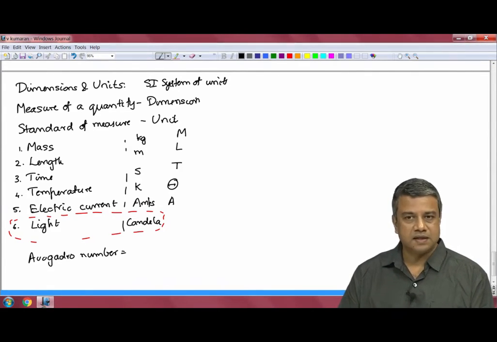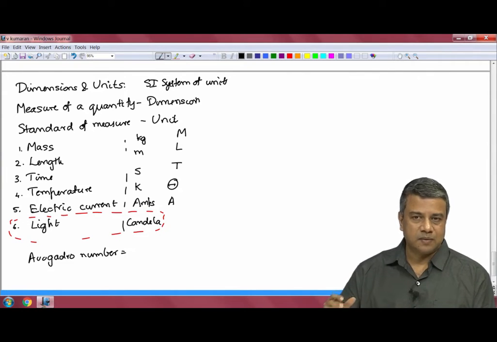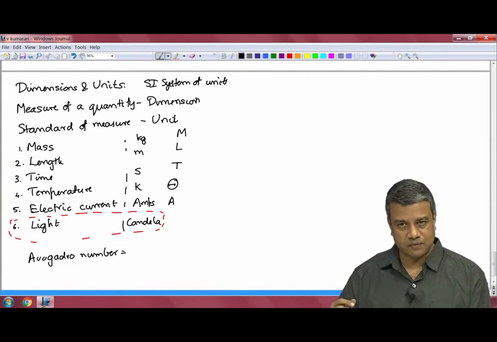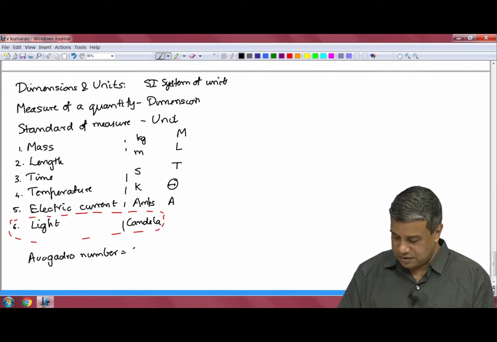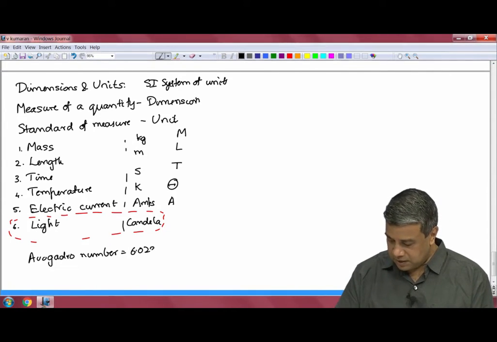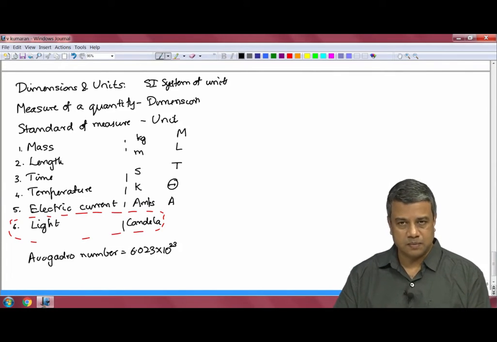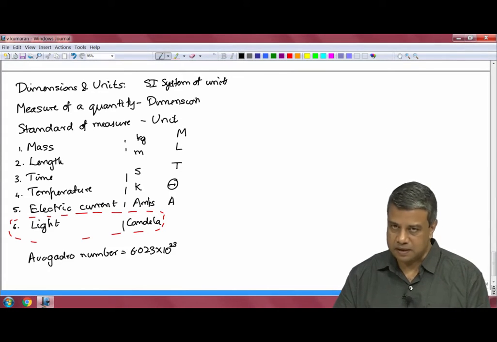It is like saying that the number of objects in 1 dozen objects is 12. Similarly, the number of molecules in 1 mole is 6.023 times 10 power 23. So, this is a number. It does not have a unit attached to it. So, for the present discussion we shall not consider this as a fundamental dimension.